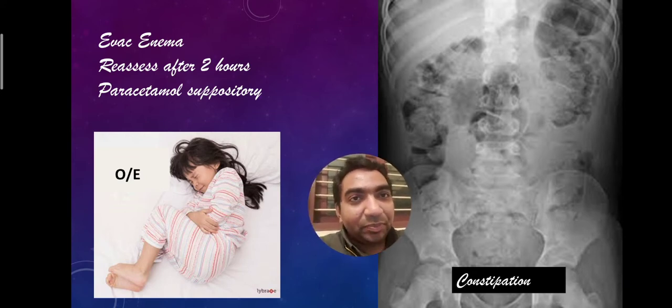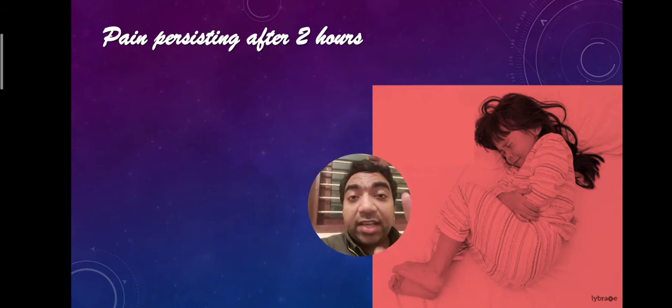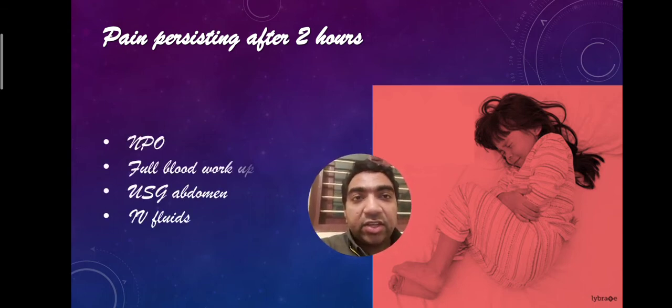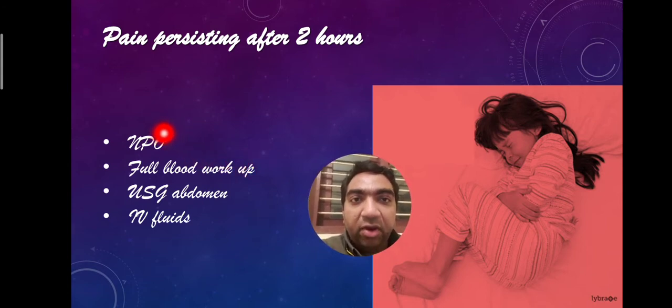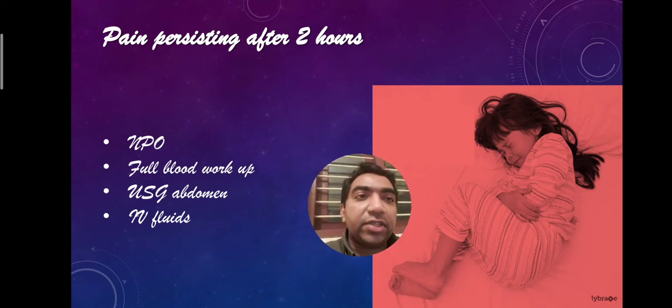So then what will we do? We are reassessing after 2 hours and the pain is persisting. Then we have to go for diagnostics. We should know whether there is a surgical cause where we can intervene. So we should put the patient on NPO. We should get a full preoperative blood workup, an ultrasound abdomen, and start the patient on IV fluids, because the patient is to be kept NPO due to abdominal pain.